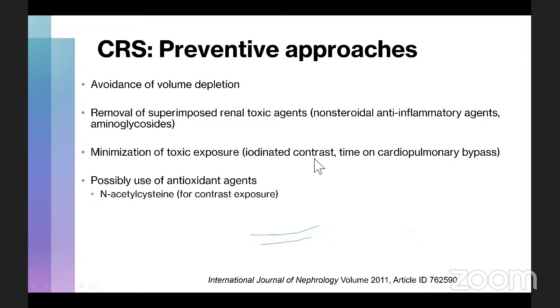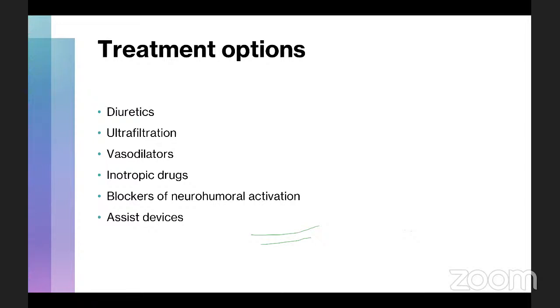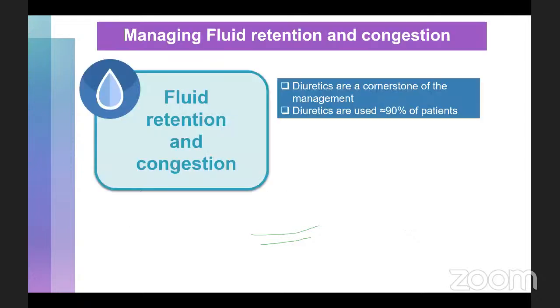But if you ask me whether the contrast is nephrotoxic, it is relatively nephrotoxic, but I'm not going to give you a red signal, because saving the patient is much more important than saving the kidneys, because I can always put the patient on dialysis. For that, the patient should be alive in the first instance. Also, you can use antioxidant agents such as N-acetylcysteine whenever you're using a contrast. And for the treatment options, I'll be covering a little bit on each of these aspects: the diuretics, ultrafiltration, vasodilators, inotropic drugs, blockers of neurohumoral activation, and finally assist devices.